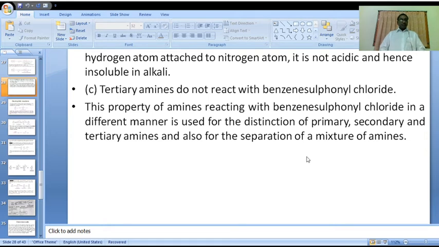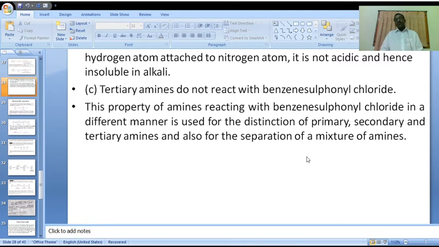Here, in the first stage, once again I will tell clearly. In the first stage, we take the mixture of amines, meaning primary, secondary, and tertiary amines mixed together. We just add benzene sulfonyl chloride.